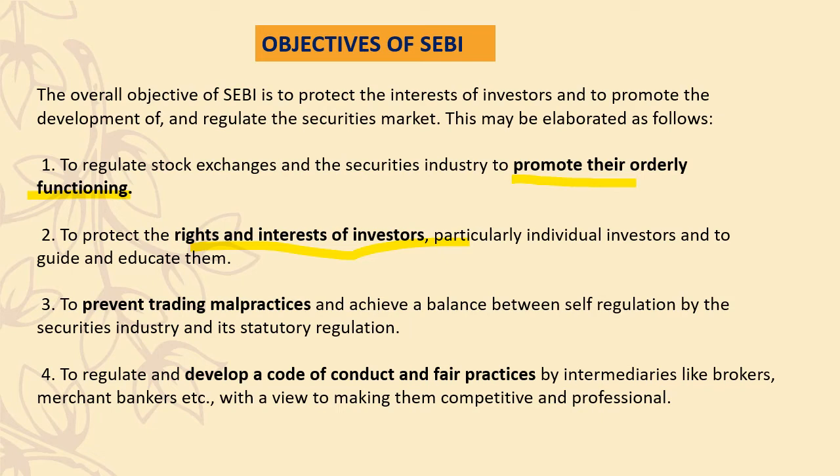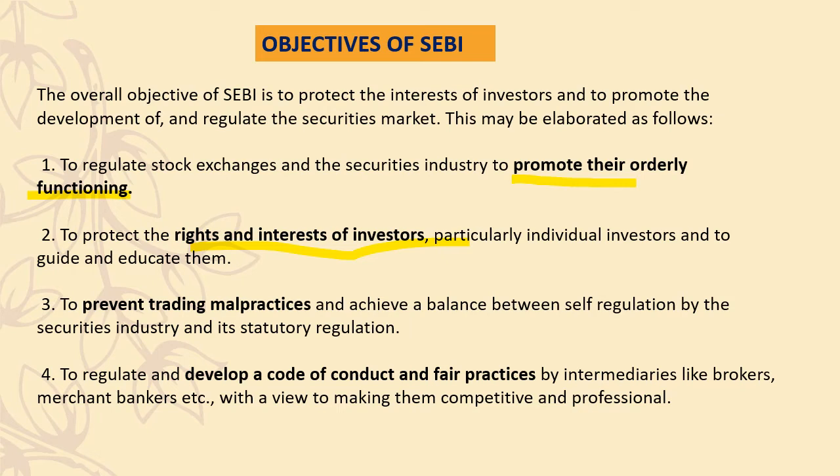What is happening? To prevent trading malpractices, it is creating a balance between the investors and the issuers, so that there are no malpractices by the company, and no intermediaries cheating the investors. So it is developing a code of conduct.